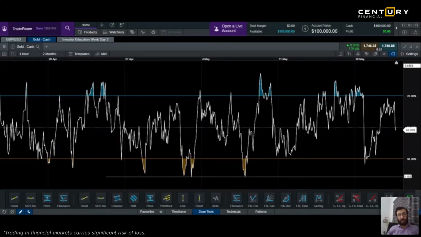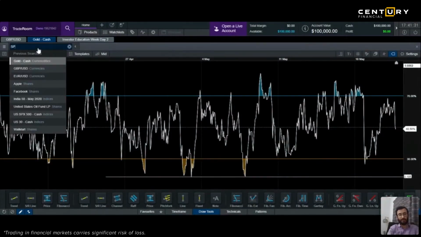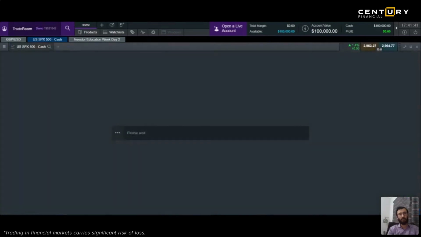Similarly, there is the moving average also. How does a moving average work? I'll tell you on S&P 500. What is the moving average line?